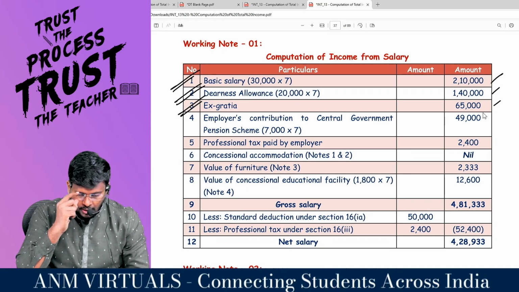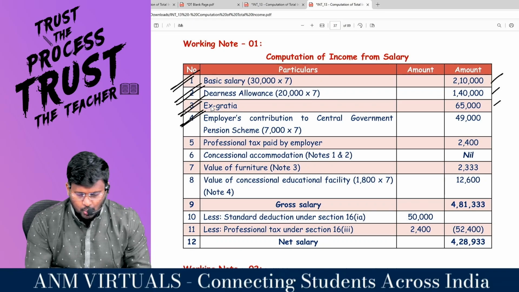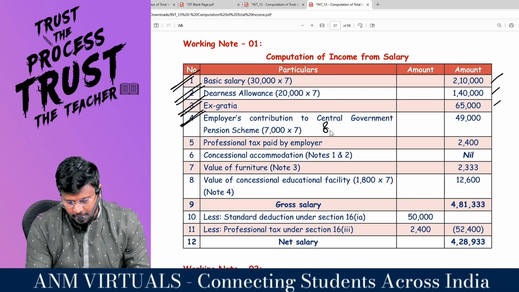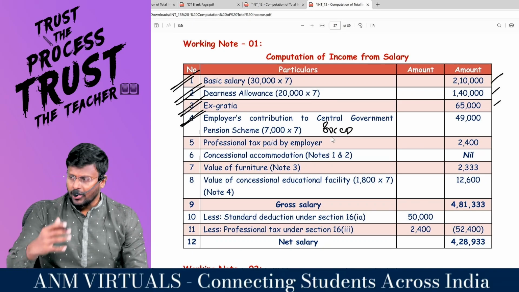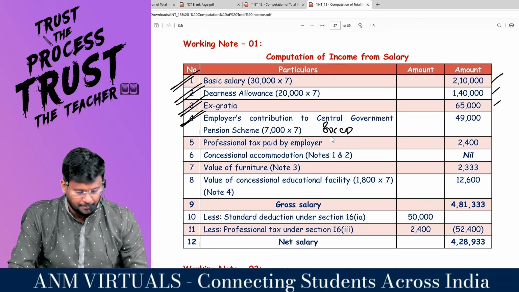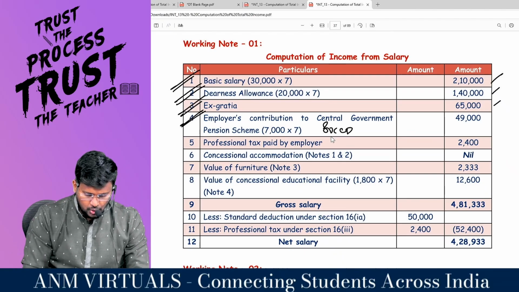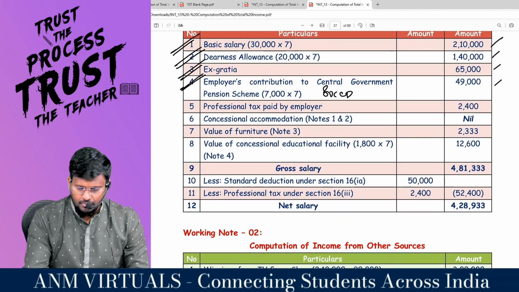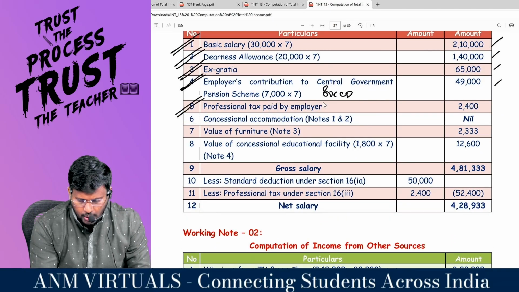Comfortable? Now, the employer's contribution to the central government pension scheme, which is nothing but 80CCD. If an employer is contributing on behalf of the employee, first it has to be treated as perquisite. How much rupees per month? So 7,000 into 7 comes to 49,000. Professional tax actually paid by the employer.